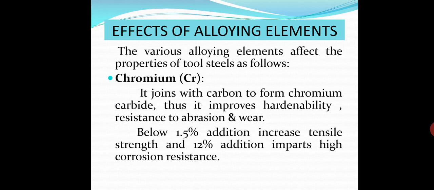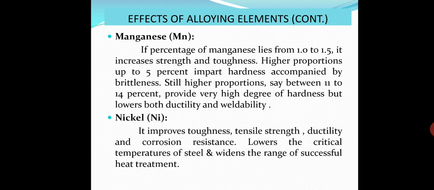If its percentage is below 1.5, it is not corrosion resistant, but it increases tensile strength. And 12% addition imparts high corrosion resistance.